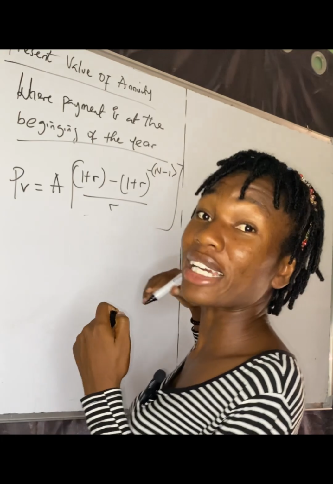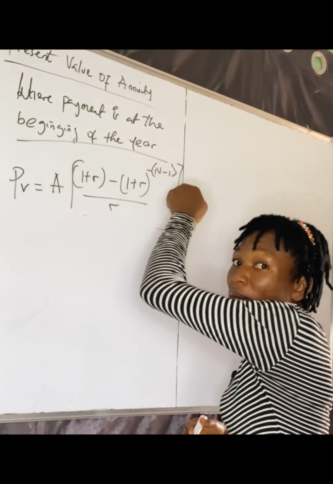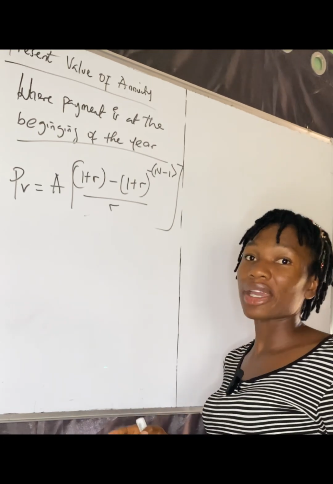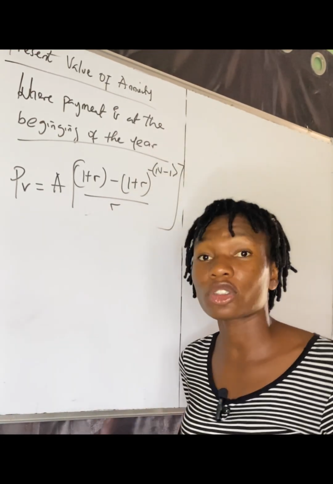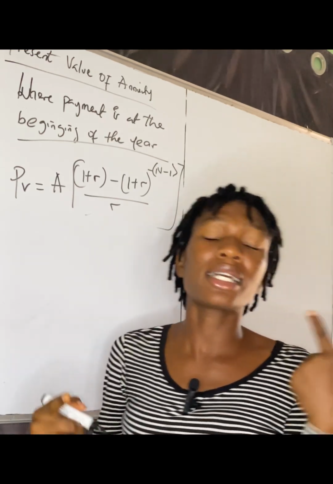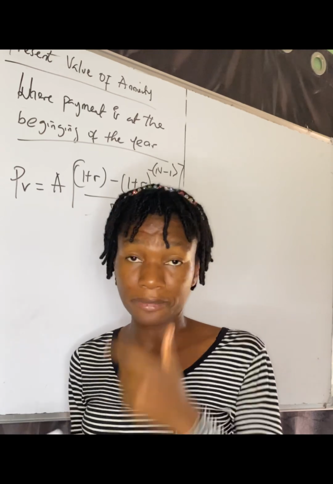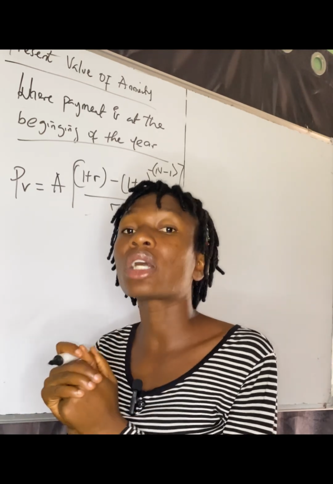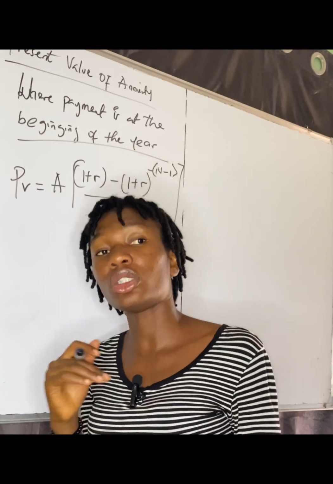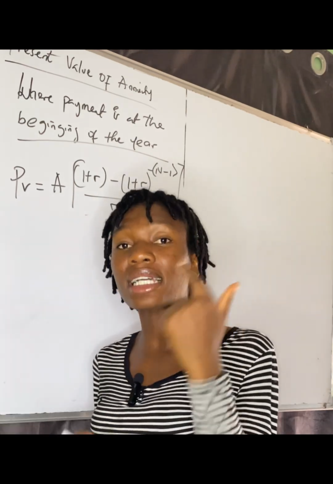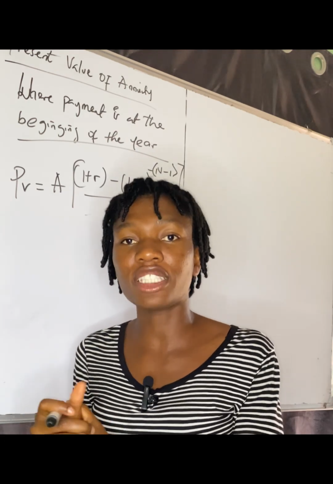So we are having a lot of brackets in this case, right? We are having the first bracket, another bracket that is having a raised to power, and then raised to power another bracket, okay? So we're going to be working everything step by step, all right? We are still using the same amount of money. We are expecting a cash flow of 5,000 naira, in this case at the beginning of the year for 3 years, okay? And then we want to calculate how much should we invest today at 10% interest rate to be able to be getting that regular return of 5,000 naira every year, okay?